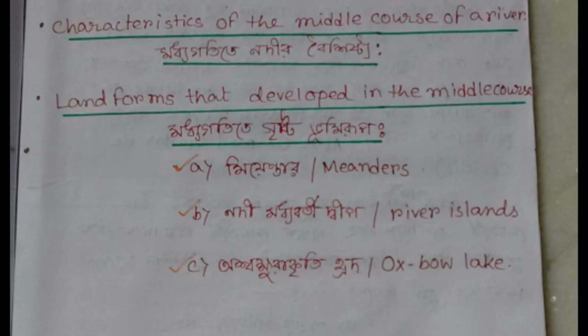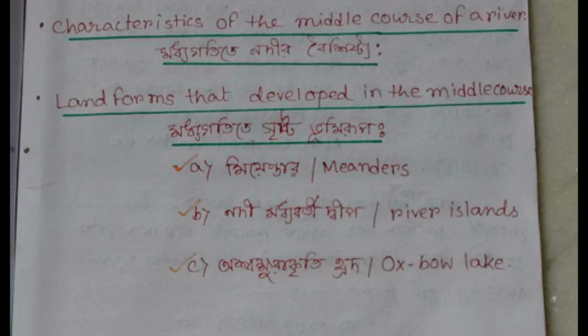This is your geography class and it is the continuation of the discussion on rivers. In this class, today we will discuss the middle course of the river and the lower course of the river. So let's start from the middle course. In the middle course, the river generally runs through lower lands or plain lands.